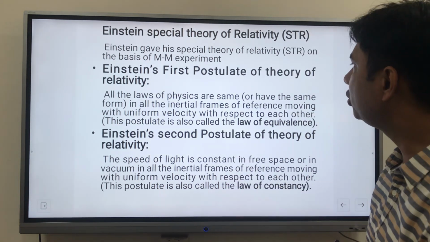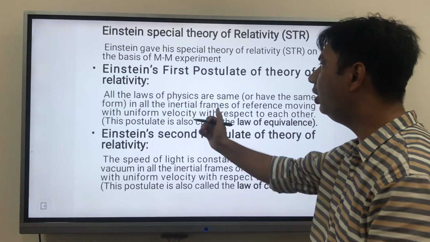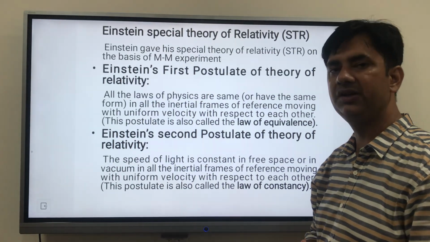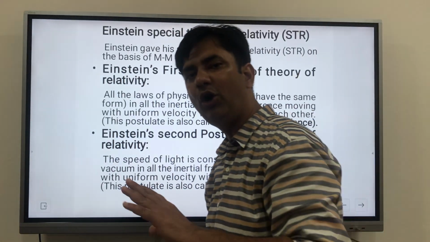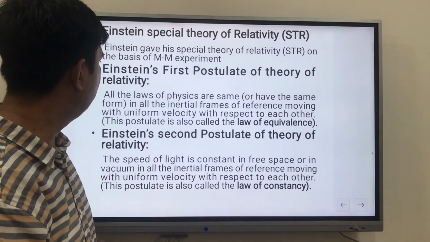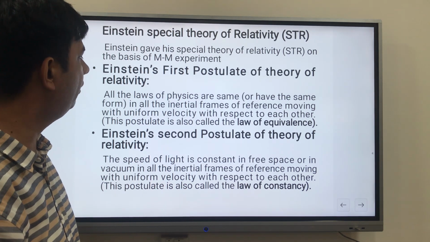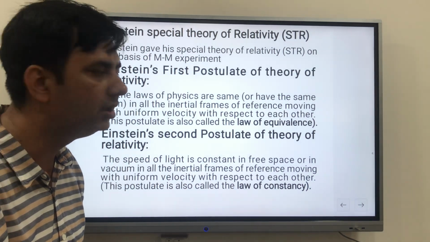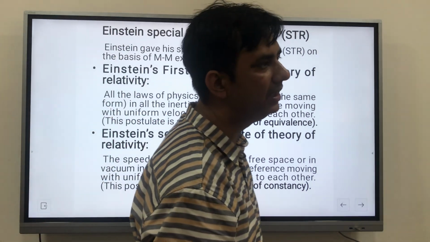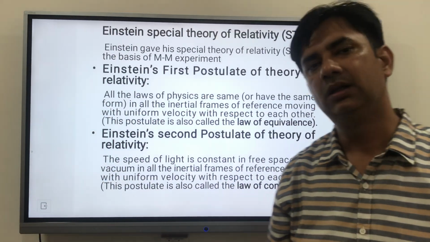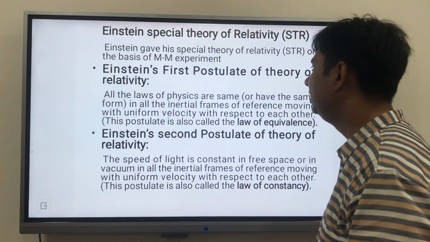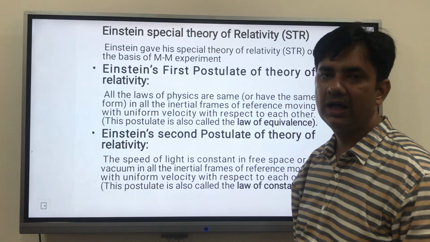Einstein's first postulate is that all the laws of physics are the same, or have the same form, in all inertial frames of reference moving with uniform velocity with respect to each other. This postulate is called the law of equivalence. It means that all the laws, with reference to inertial frames moving with uniform velocity, are the same.